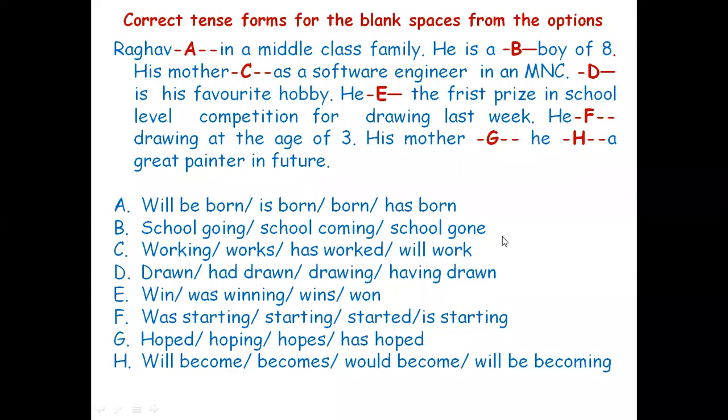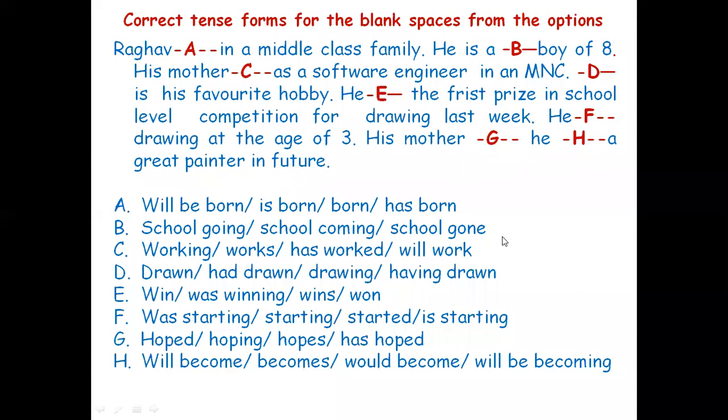Accordingly, you have to select. Now, Raghav will be born, is born, has born. Born can be ruled out. Will be born can also be ruled out because future is not possible. We are talking about Raghav, so there is no question of Raghav being born in the future. Therefore, will be born is ruled out, and born is an incomplete verb, so that is also ruled out.